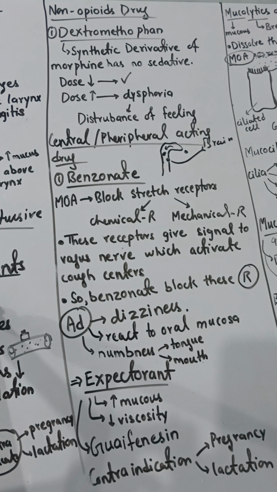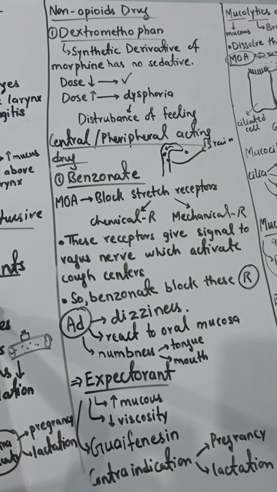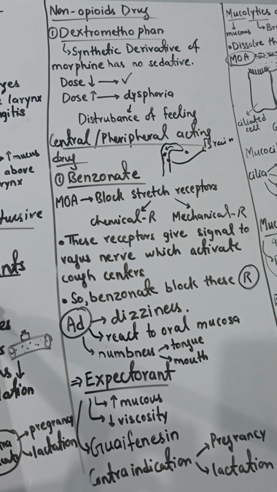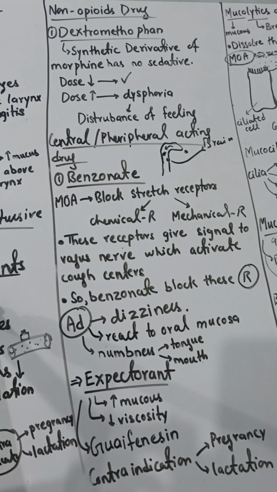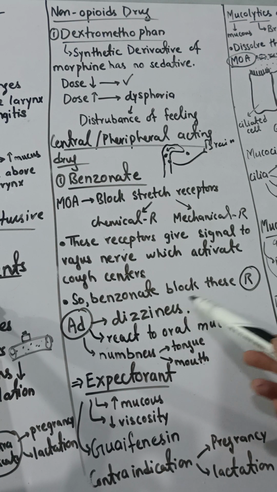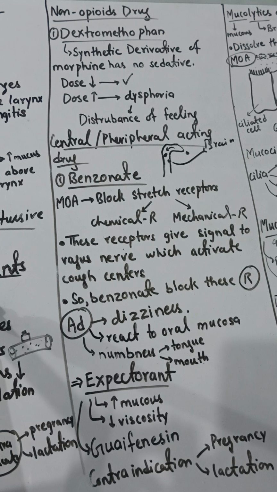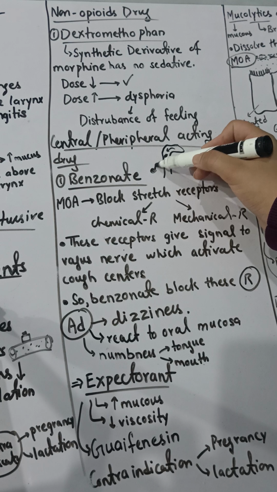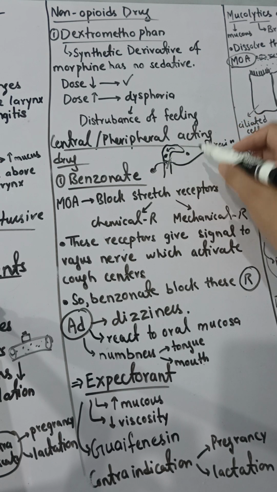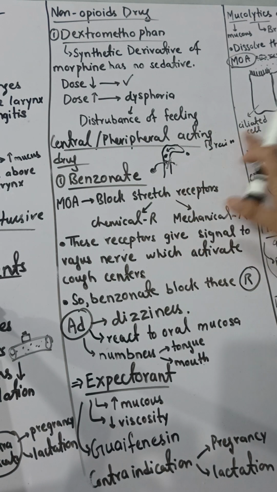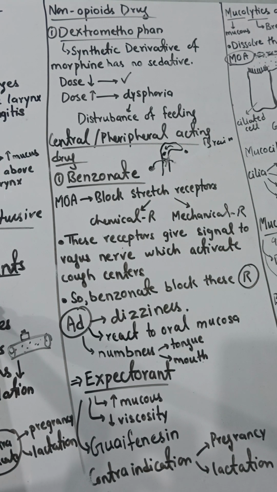It will send signals to your brain, and inside your brain the cough centers are present. When the signals go to the cough center, the cough center activates and causes coughing. So what is the action of benzonatate? Benzonatate will block these receptors. When you give benzonatate to the patient, the drug will go and block this receptor. Now this receptor cannot send signals to the brain. I am erasing this signal. Now the brain takes no signal, so no cough will happen.